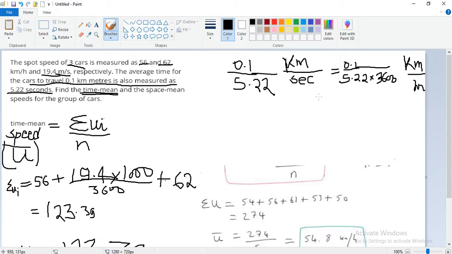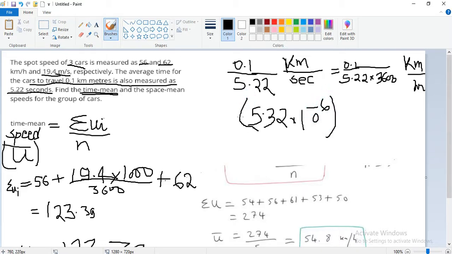So it is 0.1 divided by 5.22 into 3600, which is 5.32 into 10 to the power minus 6.